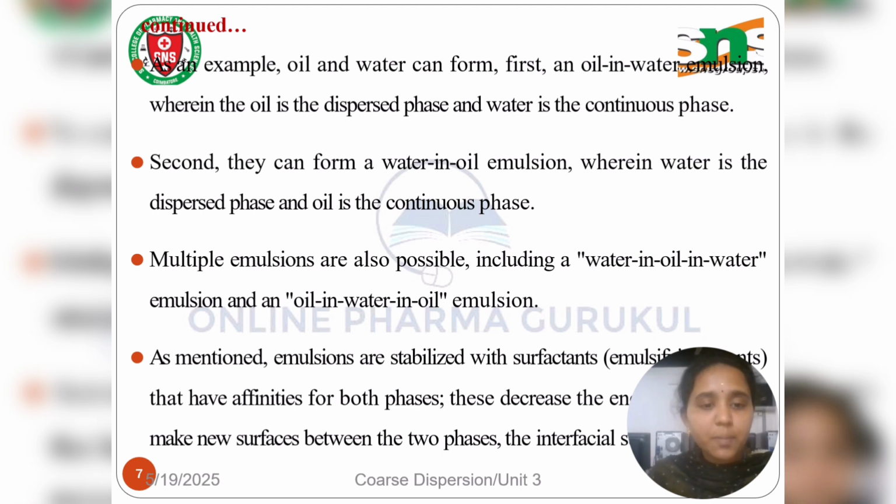Multiple emulsions are also possible, including water in oil in water emulsion and oil in water in oil emulsion. These emulsions are stabilized with a surfactant, that is, the emulsifying agents have affinity for both phases. It makes the emulsions very stable and it is used in pharmaceutical preparations.